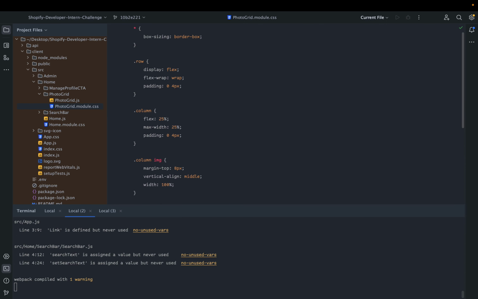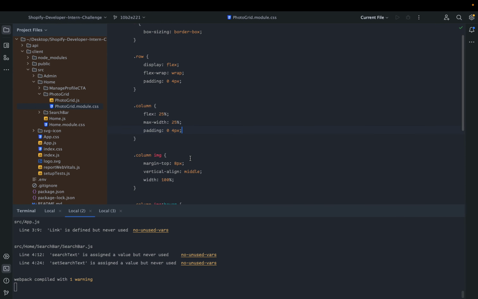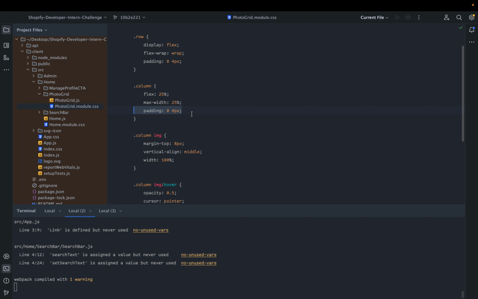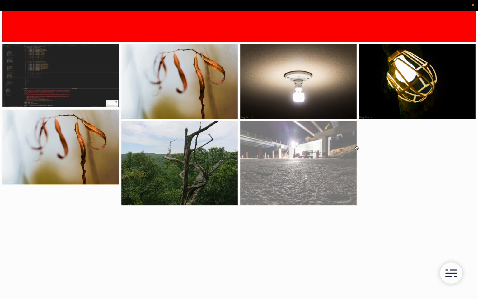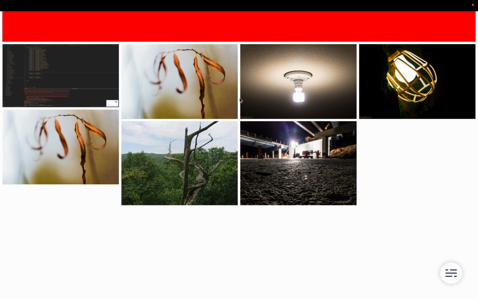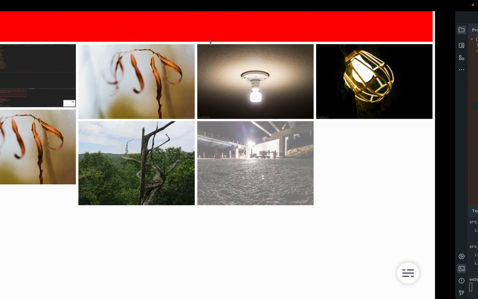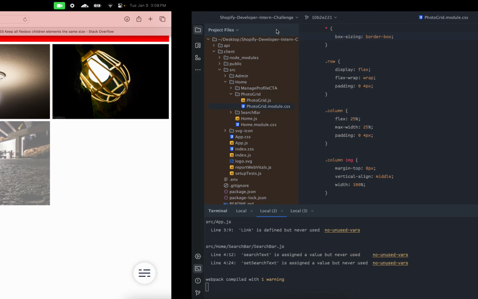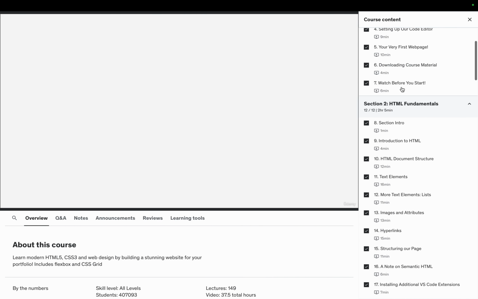We don't need that. It took me 2 hours to figure out box sizing, because when you add padding to the column, it will add padding outside of the content of the image. If you enable box-sizing border-box, it's going to add the padding and resize the content of the image to fit that outer width of the container. It took me way too long to figure out what box sizing does, and I had to go back to watch some of my old Udemy tutorials to figure it out. That was kind of a mess, but yeah, I'm getting back up to speed.